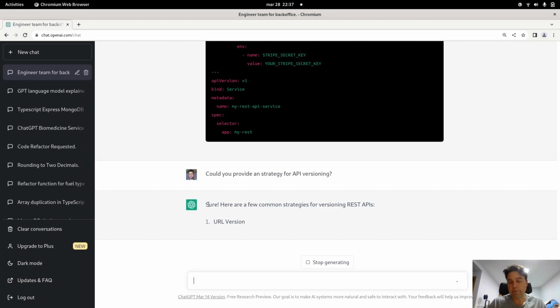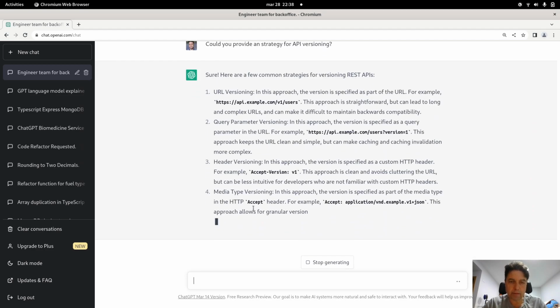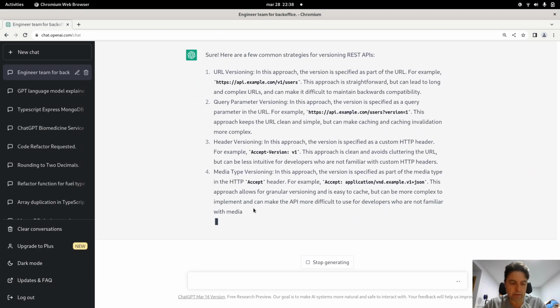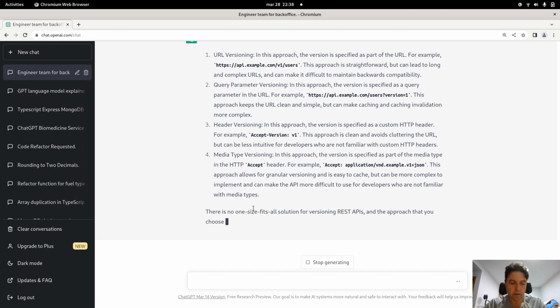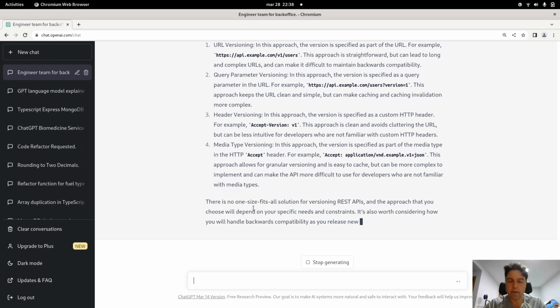And here you have general principles about this kind of versioning. So ChatGPT at the end is a pretty good mate to talk about everything about software development, and any other things. So I hope that with this video, I have shown the world full of possibilities of this kind of tools. Thank you.